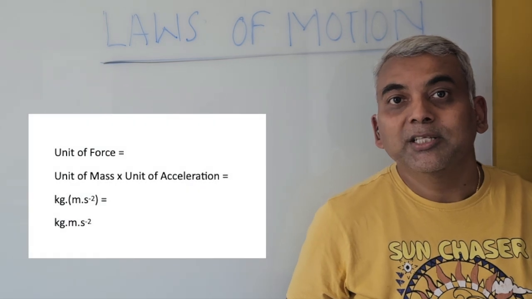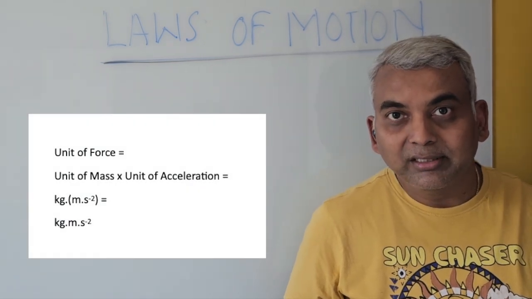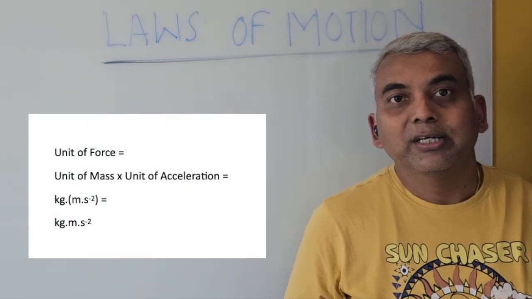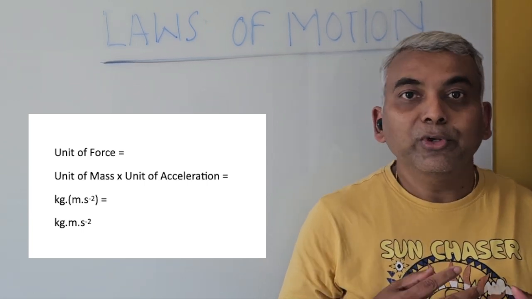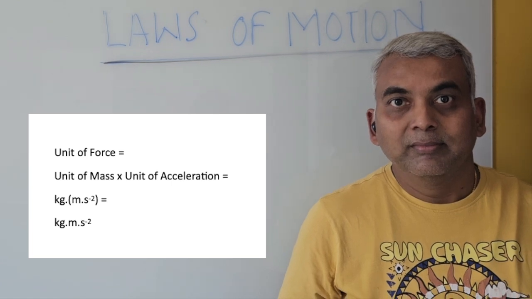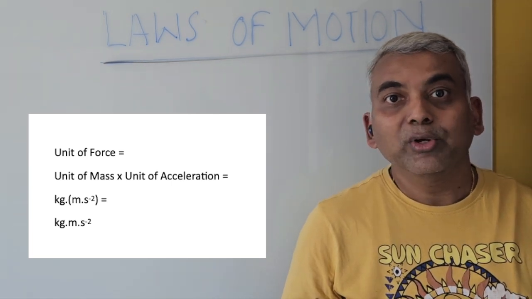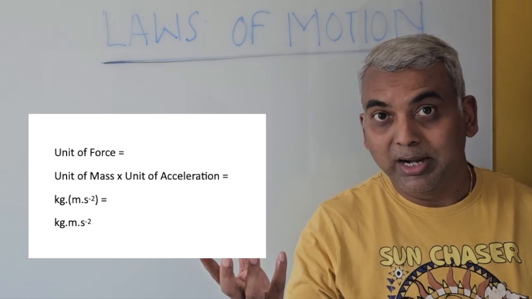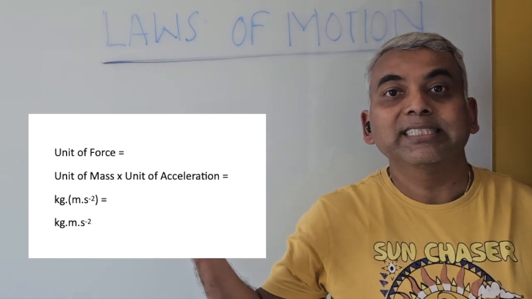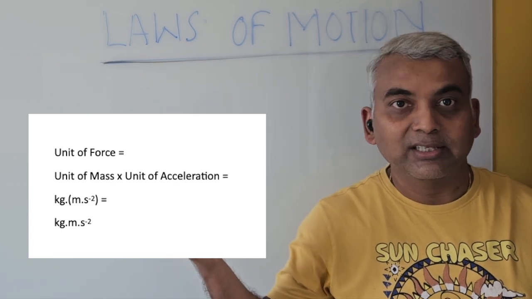Since force is the product of mass and acceleration, the unit of force is the product of the unit of mass and the unit of acceleration. So we see that the unit of force is kilogram, which is the unit of mass, times meters per second square, which is the unit of acceleration.